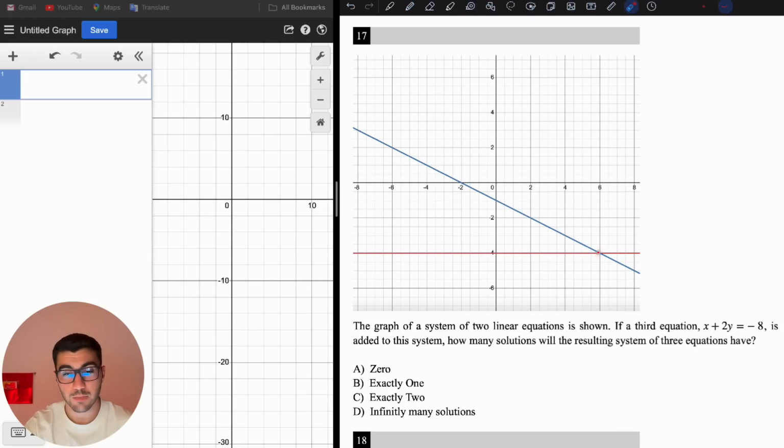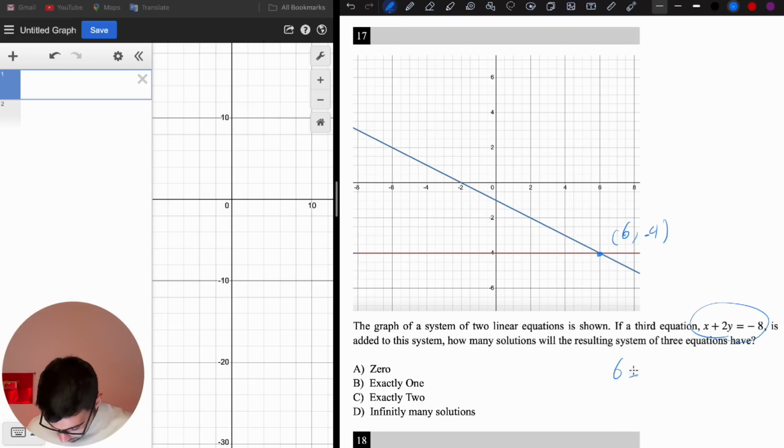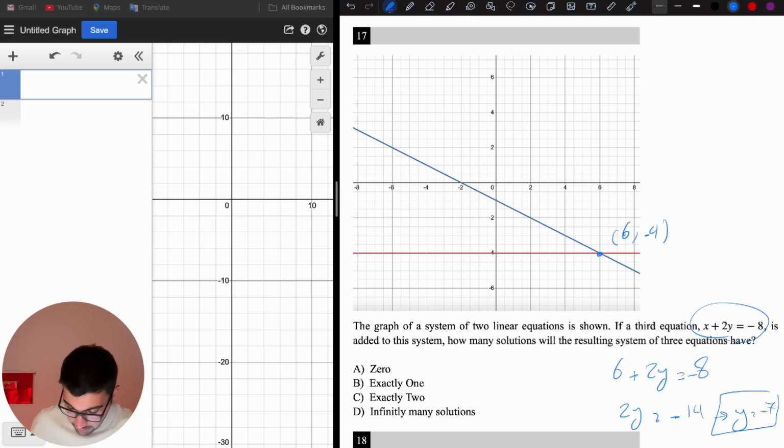So we're gonna plug this point into the equation. I'm gonna say, all right, this point is (6, -4). So if I plug 6 into x, I have to get -4 for y. Let's check it. Here, let's plug 6 to x. It's gonna be 6 plus 2y equals -8. Then 2y is gonna be equal to -14, and y is gonna be -7. All right, so we didn't get -4, so that means this point is not on this line. That means we're not going to have any solution. We're not going to have any point that is on all the three lines. So it's going to be 0 solutions.